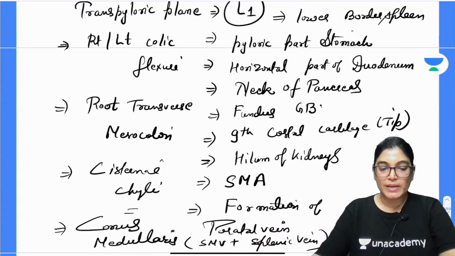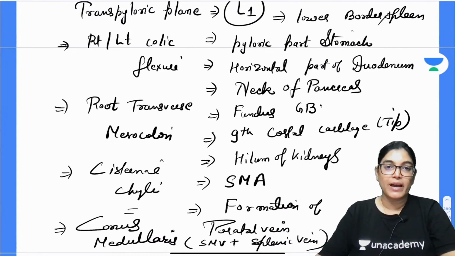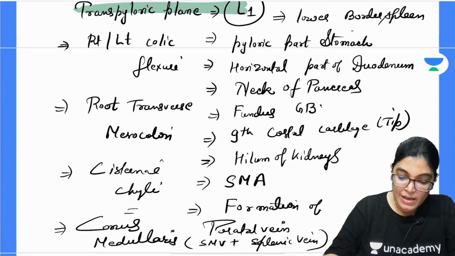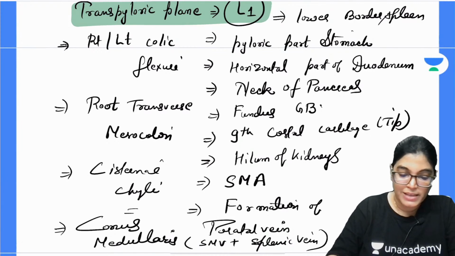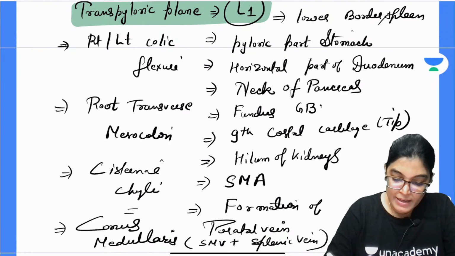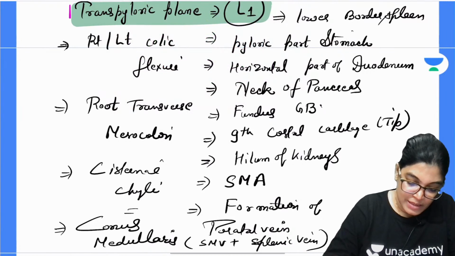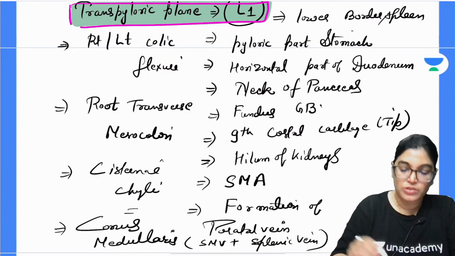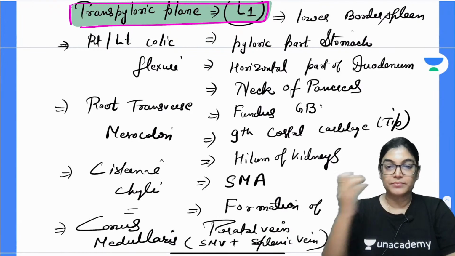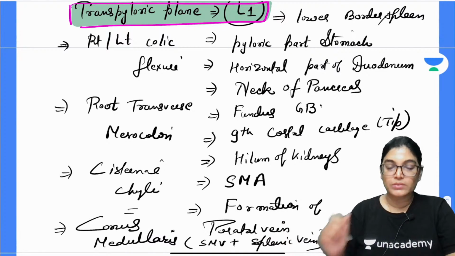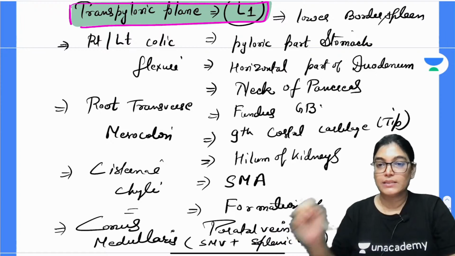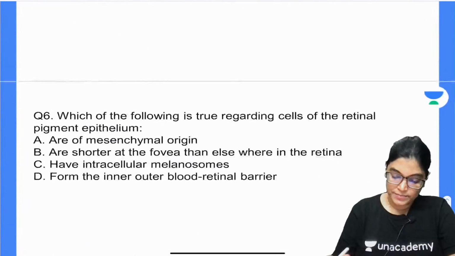My dear aspirants, you can see so many structures which I have mentioned. All these structures are lying at the level of the transpyloric plane. This list is important and MCQs have been asked from this. Do remember the level of the transpyloric plane and the structures corresponding to it. Done? So, now let us move on to the next, question number 6.